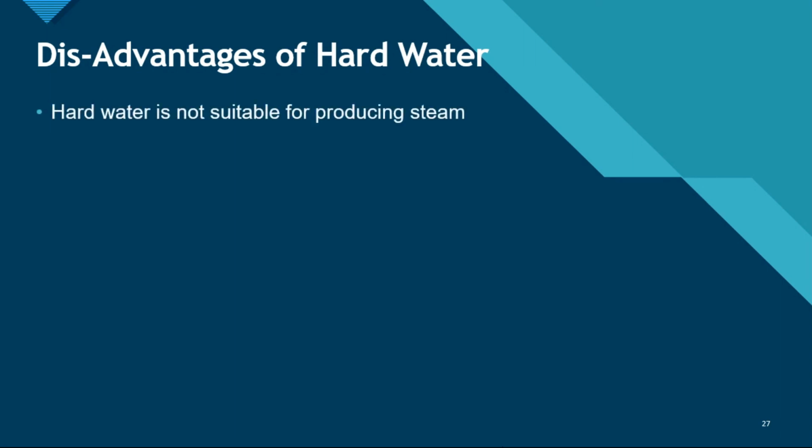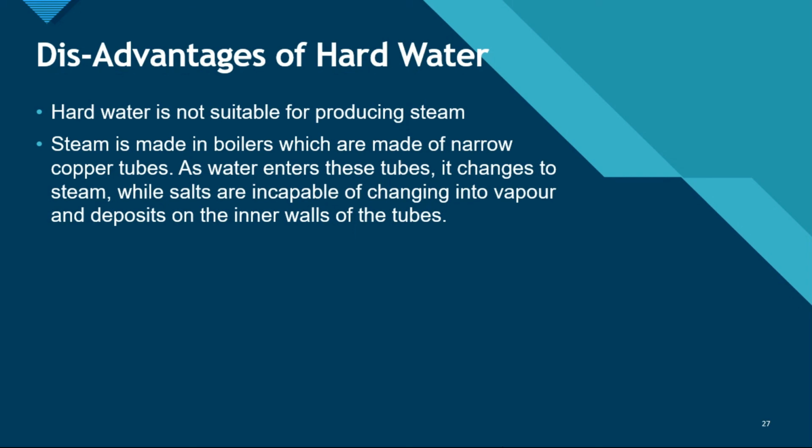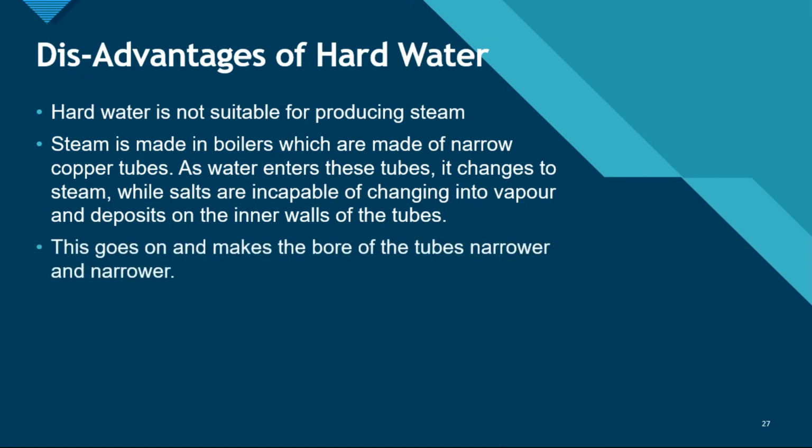Now let's discuss the disadvantages of hard water. Hard water is not suitable for producing steam. Steam is made in boilers which are made of narrow copper tubes. As water enters these tubes, it changes into steam, while salts are incapable of changing into vapor and deposit on the inner walls of the tube. This goes on and makes the bore of the tube narrower and narrower. Hard water is also unfit for washing purposes. We can't wash our clothes or utensils using hard water.